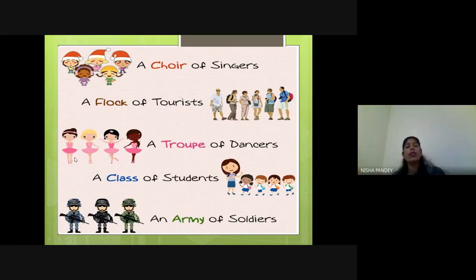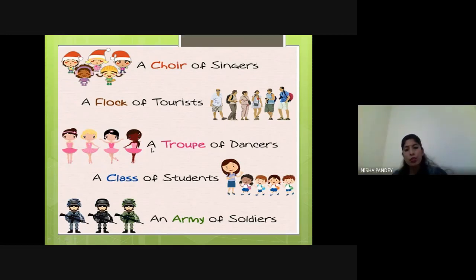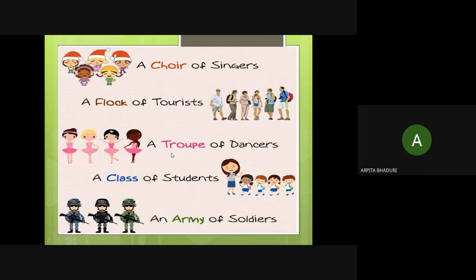Now dancers. Here you can see a group of dancers. Many girls are there. Dancers, girls. So what do we say? The collection, the group of dancers is known as troop. The troop of dancers.